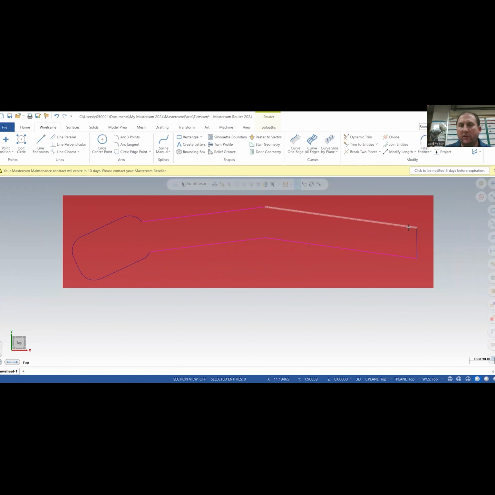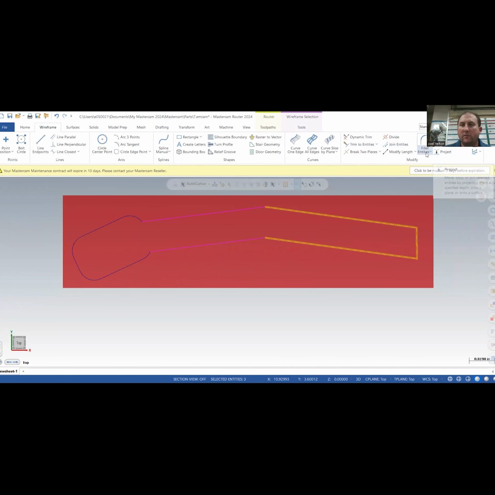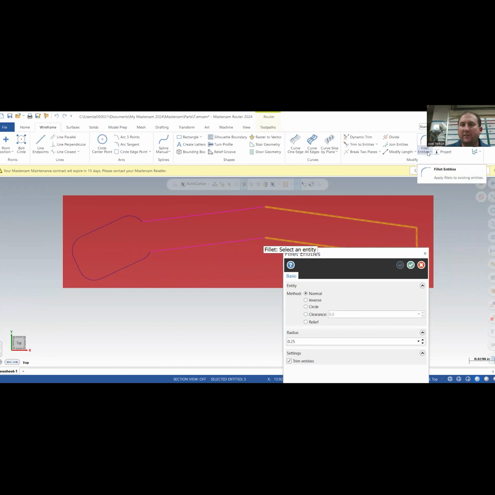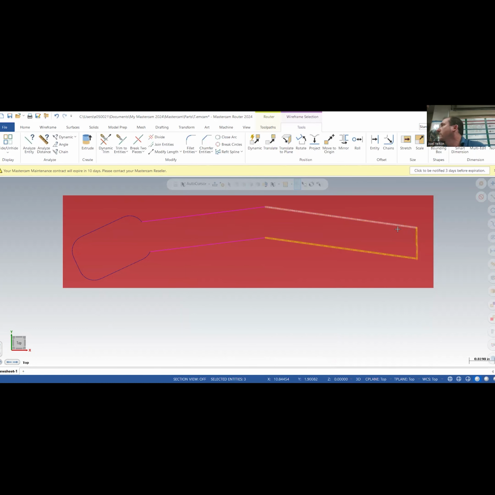So I'm going to scroll in. So you see that this is broken now, and I want to do the same thing here. So I'll click this line and then click right there. I'll click this line, click right there. Hit escape to get out of the command. I can highlight this, this, this, this, and this, delete it. Now we should have one continuous piece.